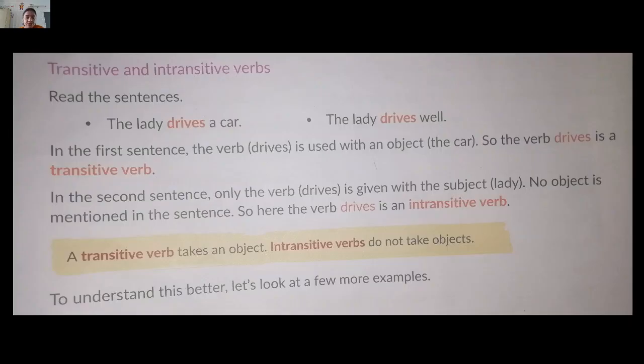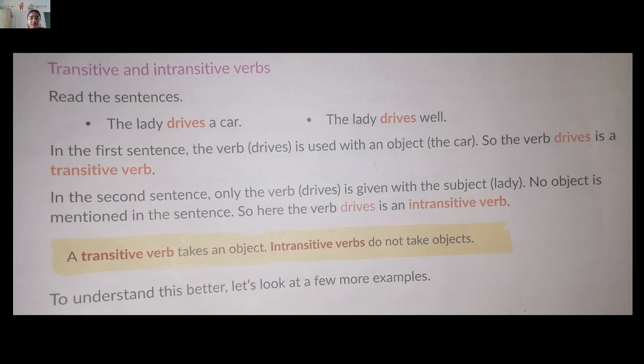Now, here, transitive and intransitive verb. Transitive means the verb takes an object. If in any sentence you have an object, that means it belongs to the transitive verb. But intransitive verbs do not take objects. If any sentence does not have any object, it means it belongs to the intransitive verb. Simple. An example is given here.